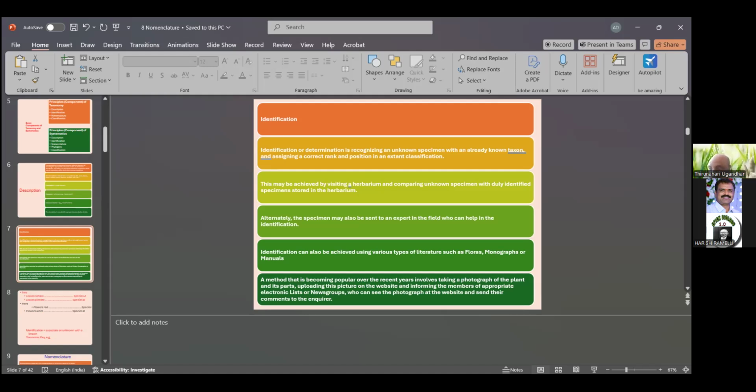manuals, meaning the practical manual. This manual also has characters.